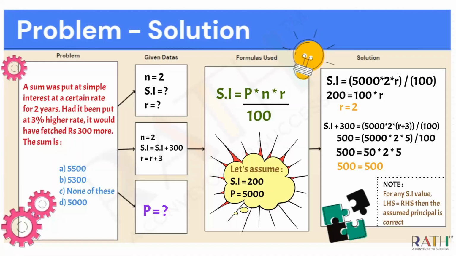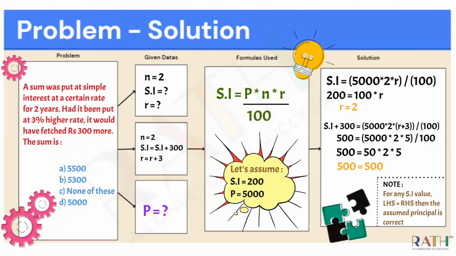But the truth is, if you take simple interest as 197, like some odd value, you will also get the same answer. LHS will be equal to RHS if the principal is 5,000. Why? Because this is the correct answer. The answer is 5,000.